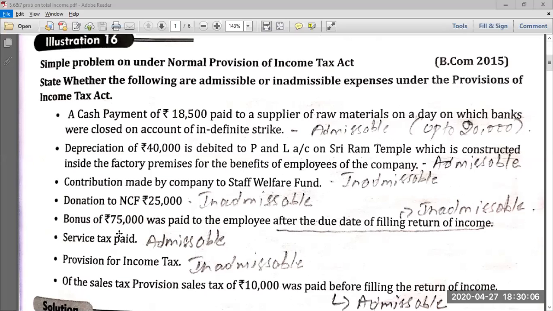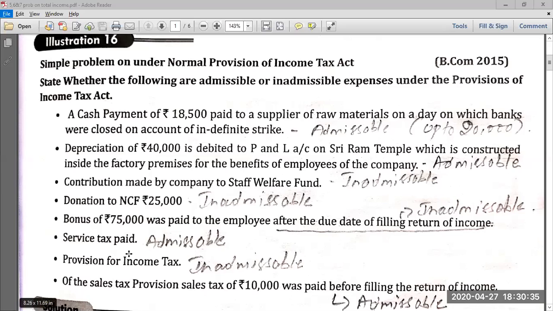Then, a bonus of 75,000 was paid to the employee after the due date of filing the return of income. Even though the bonus of 75,000 paid to the employee is normally admissible, since they are making this payment after the filing of the return, it becomes inadmissible in nature. Whatever payment they are making to employees or whatever bills they are paying, they should pay within the due date of filing the return. Any payments made by the company in the previous year after filing the return of income become inadmissible.